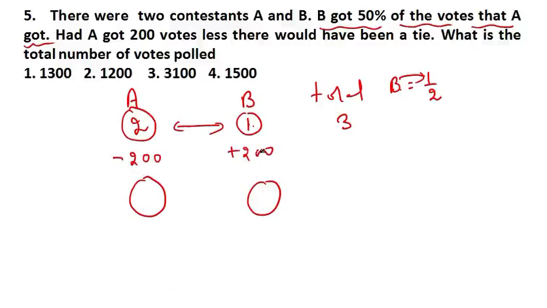Am I clear? I am repeating again. If he gets 200 votes less, that means this 200 votes have shifted to B. Now it is saying it has to be equal. This is 2 and this is B. No, this has to be the same. Now here it has to be the same.